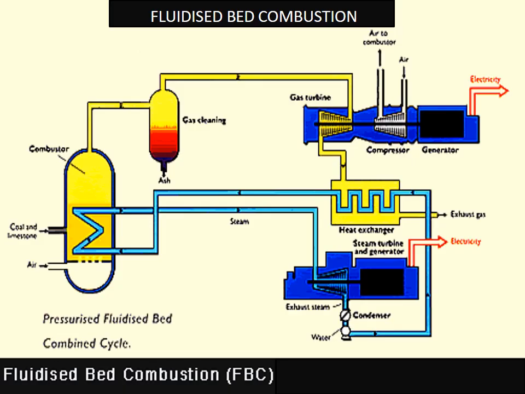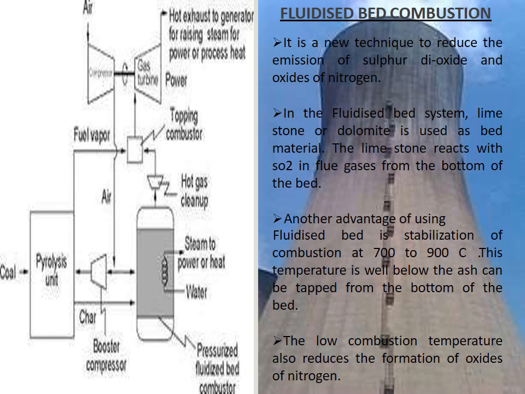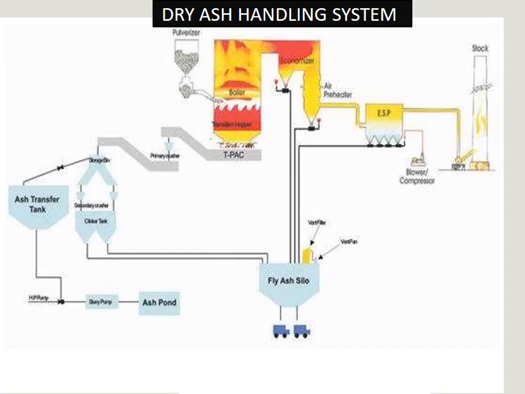The fluidized bed combustion system. This is the diagram of the fluidized bed combustion. It is a new technique to reduce the emission of sulfur dioxide and the oxides of nitrogen. Another advantage of using fluidized beds is stabilization of combustion at 700 to 900 degrees centigrade. This temperature is well below the ash fusion point, so ash can be tapped from the bottom of the bed. The low combustion temperature also reduces the formation rate of nitrogen oxides.